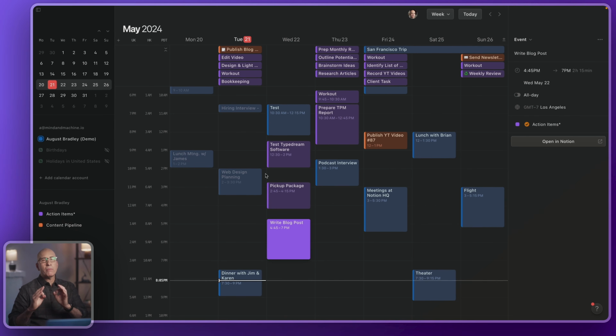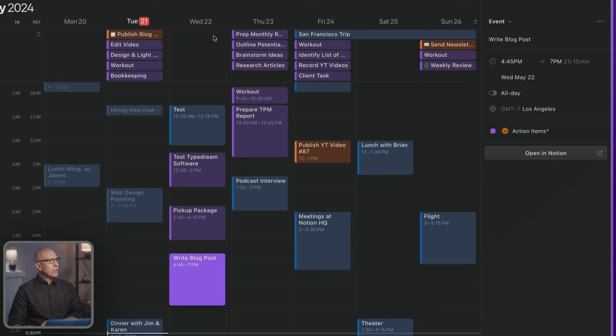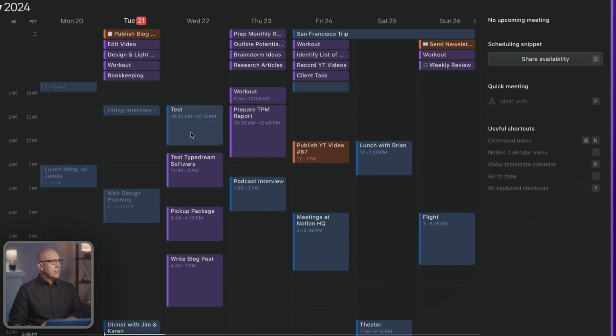But there are a couple problems, and this is where we get into some of the shortcomings that I find frustrating about the current state of Notion Calendar. Of course, this is ongoing in development, but I would think about 2 years after the Notion acquisition, we would have more integration than this because, first of all, we just brought in tasks. You can't tell the difference between the tasks and the events. They look identical.